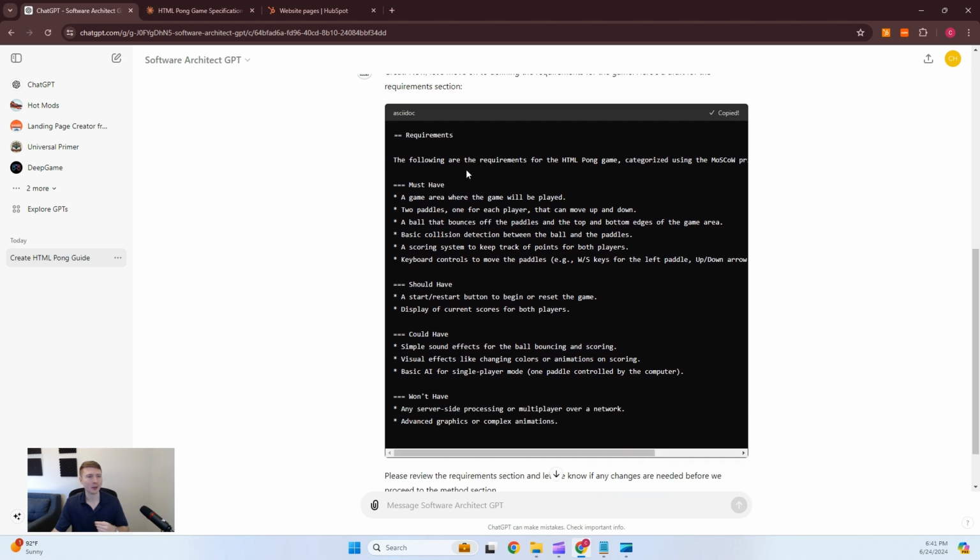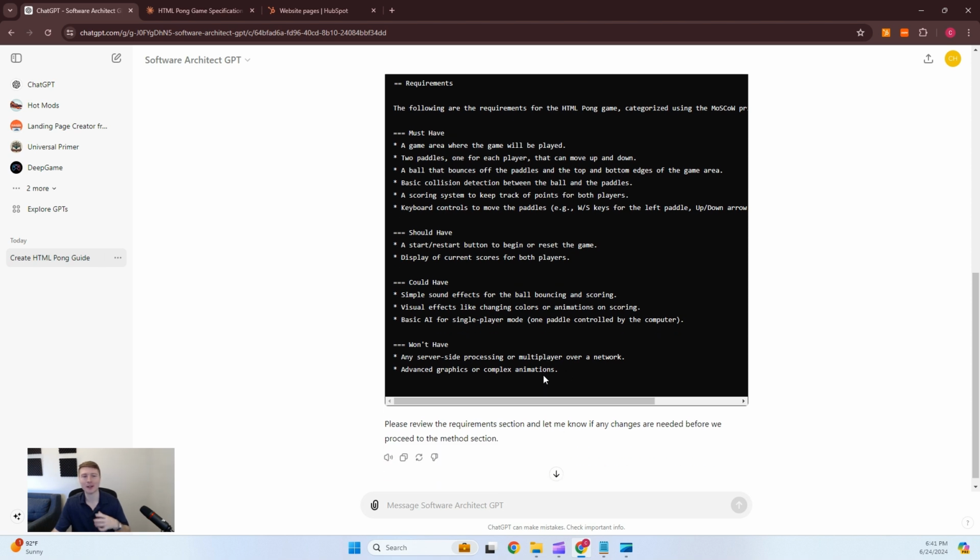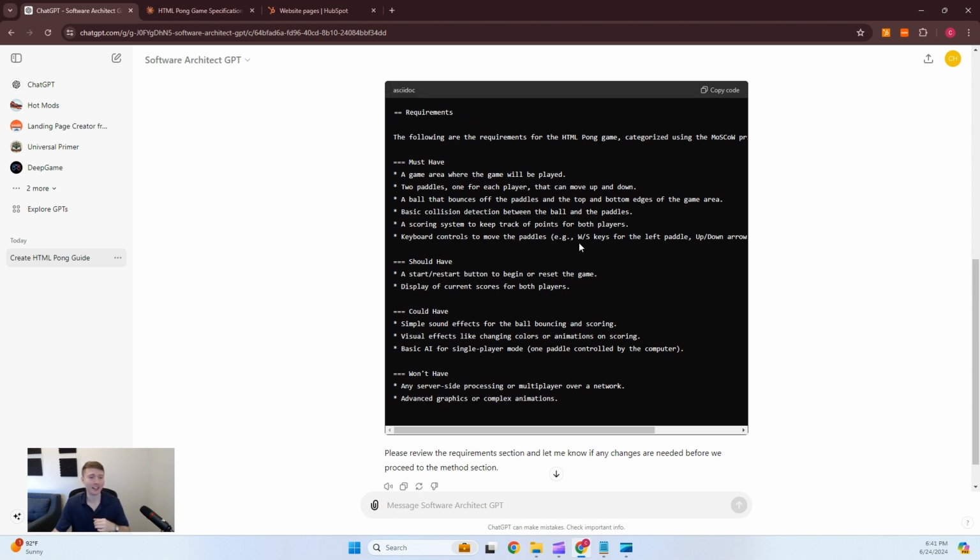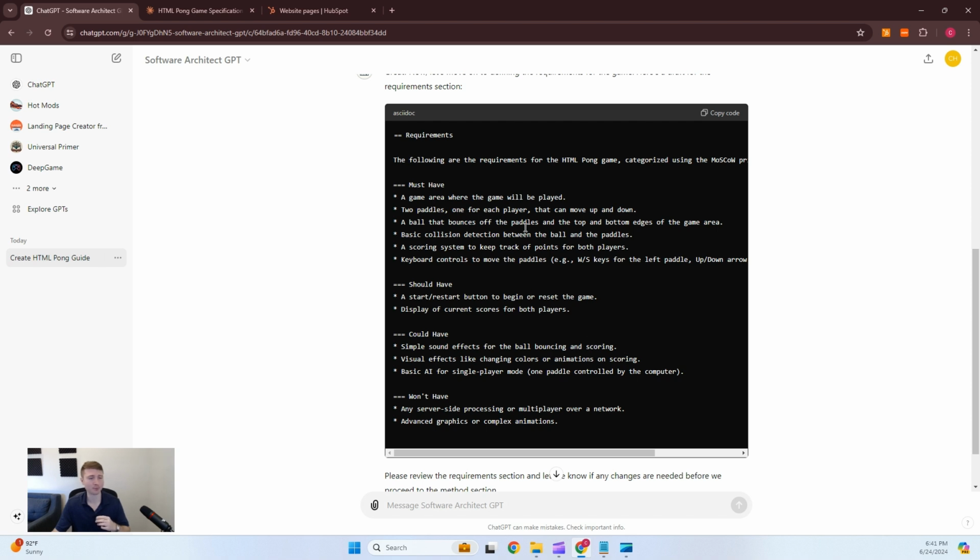All right, so it generated this little thing, the requirements for the game, must-haves. It's got to have two paddles. You're not going to have a one-sided Pong game. It's not really fun. Good idea. It's not going to have any server-side processing, so we don't have to worry about any code getting generated for that. And it's not going to be advanced. Didn't tell it that, but I guess a simple game of Pong.